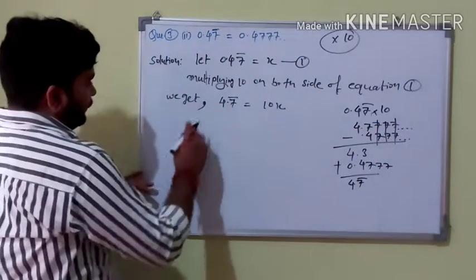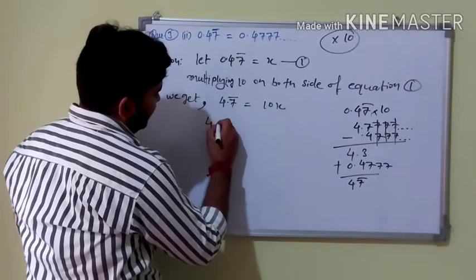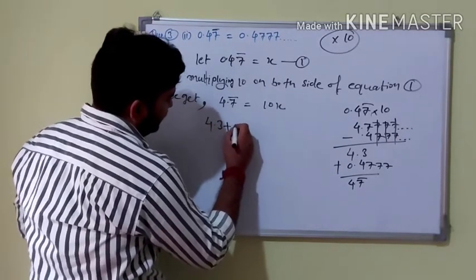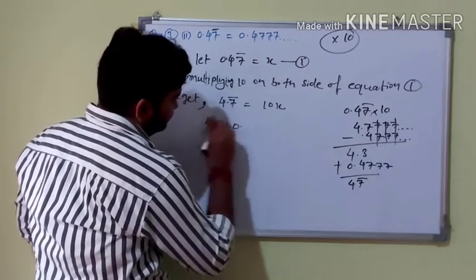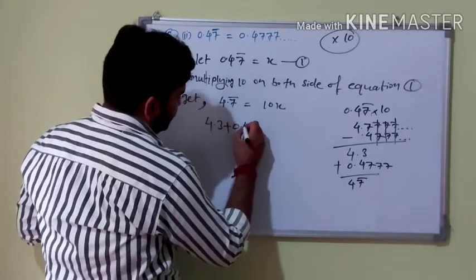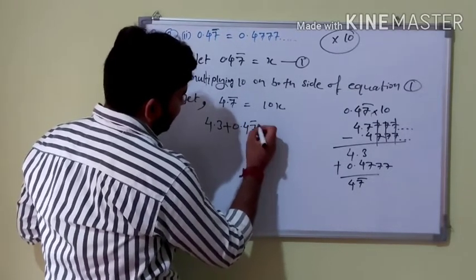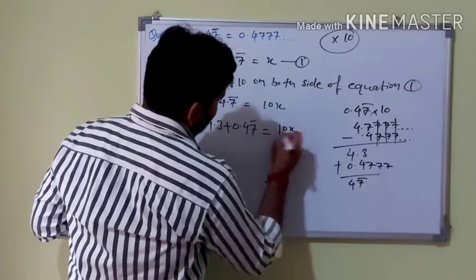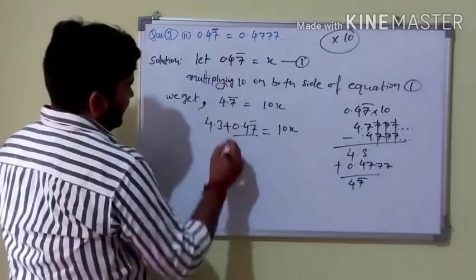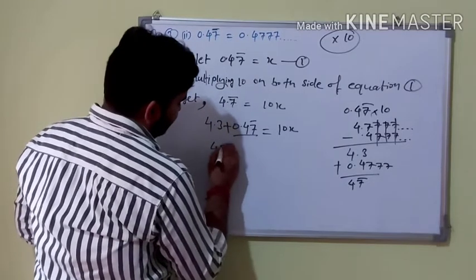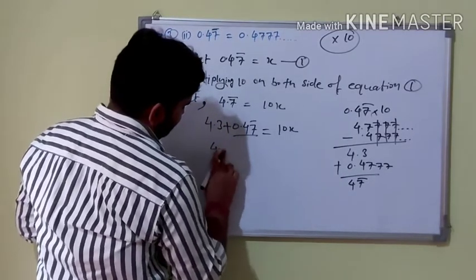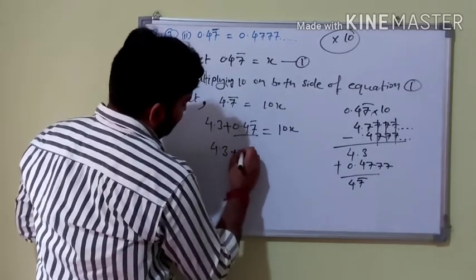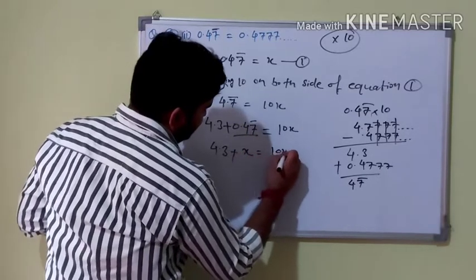Okay, so we can manage it. We can write it in the form of 4.3 plus 0.47 bar, and this is equal to 10x, and we know that x here is 0.47 bar. So 4.3 plus x is equal to 10x.